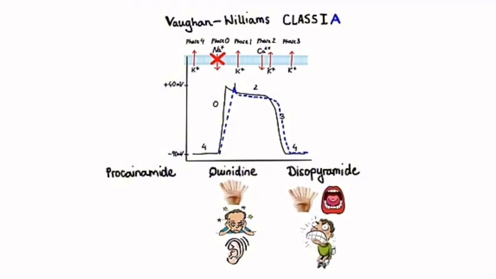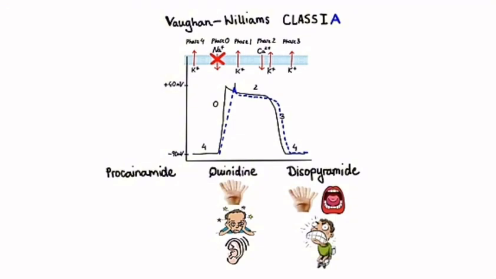Class 1B drugs are weak, with a small reduction in phase 0 slope, reduce action potential duration and decrease effective refractory period. Class 1C, they are strong, with a pronounced reduction in phase 0 slope, and no effect on action potential duration or effective refractory period.